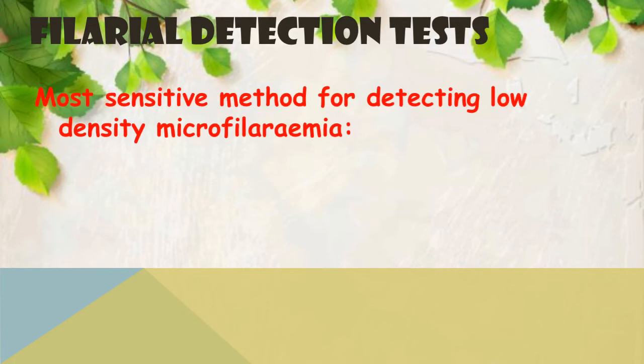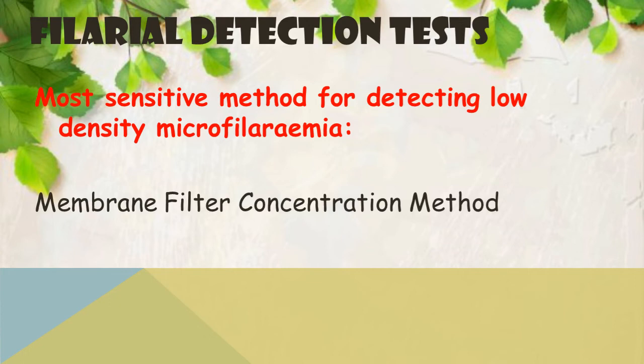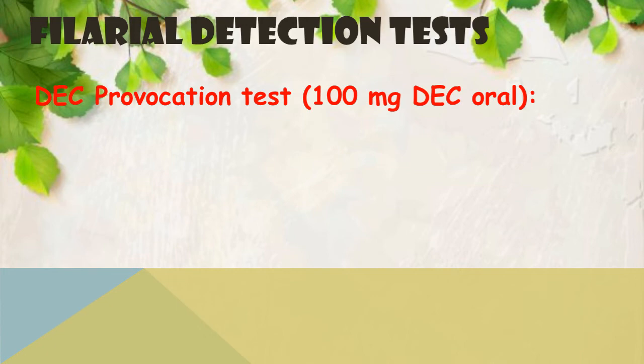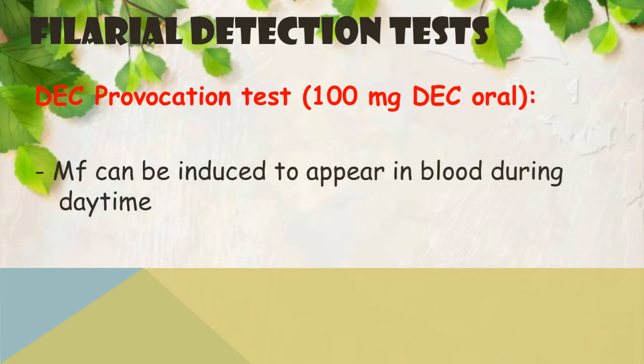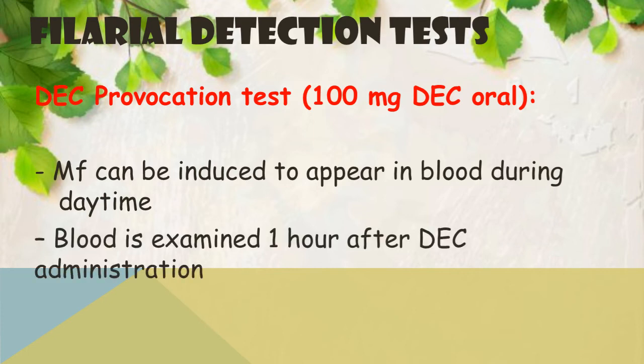Then the most sensitive method for detecting low density microfilaremia is the membrane filter concentration method. Then DEC provocation test. DEC is nothing but diethylcarbamazine citrate, and here 100 mg of DEC is given orally. And microfilaria can be induced to appear in blood during daytime, and blood is examined 1 hour after DEC administration.